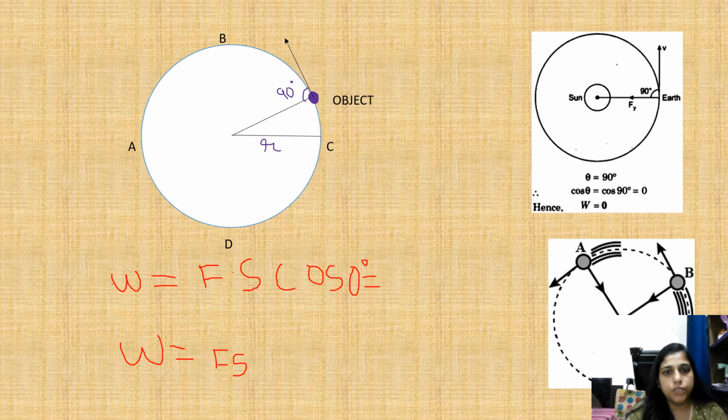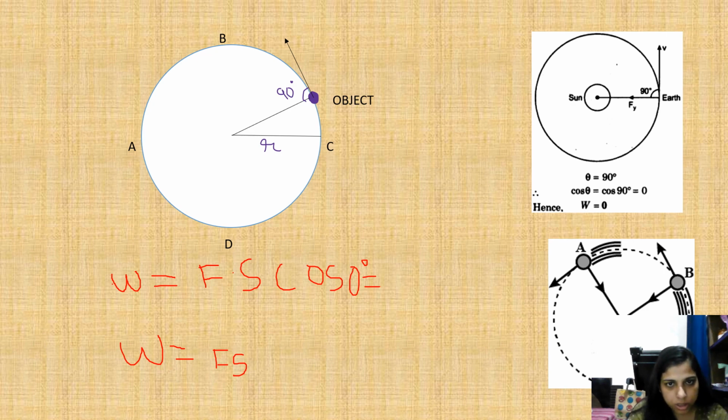Here I am taking one object that is revolving or moving in a circular pathway, A, B, C, D, A. There is one object moving in a circular pathway like this. This is the direction of motion of that object.